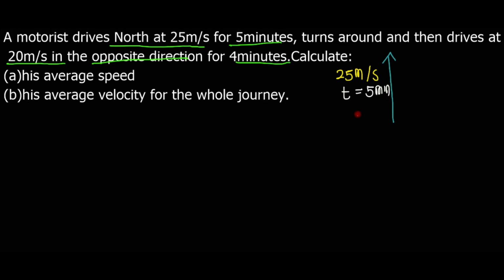This time they did not give us distance, they gave us speed and time, and then this car turns around and goes down at a speed of 20 meters per second, and the time is 4 minutes.